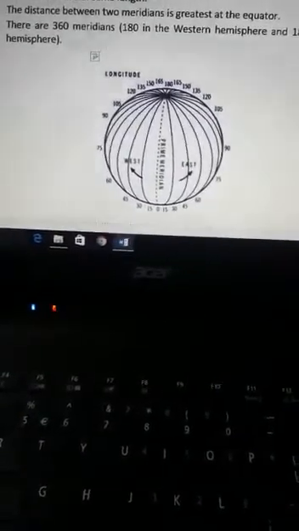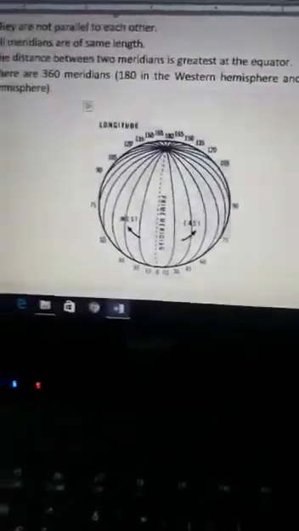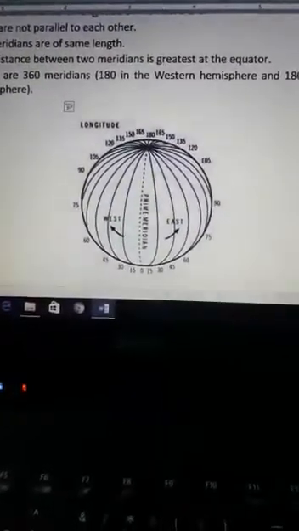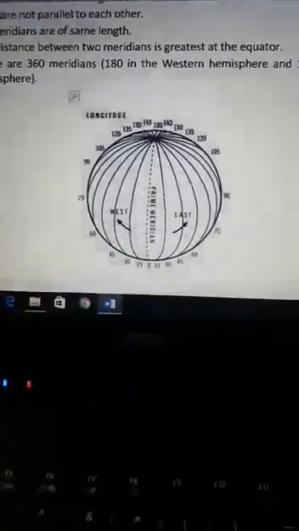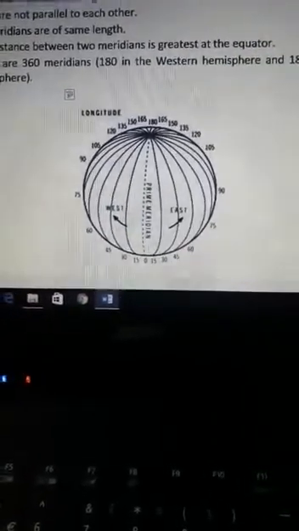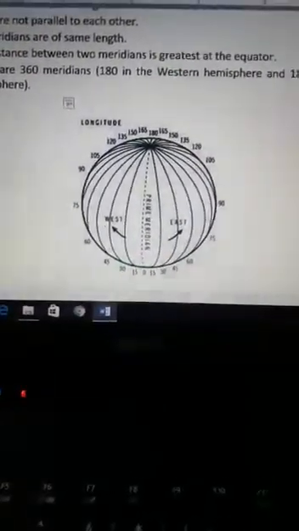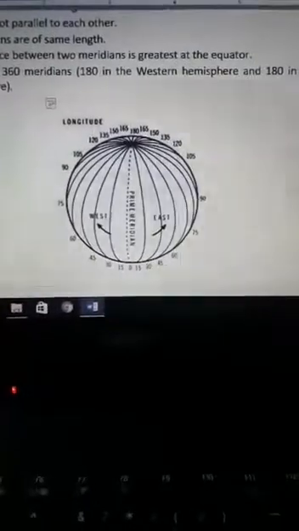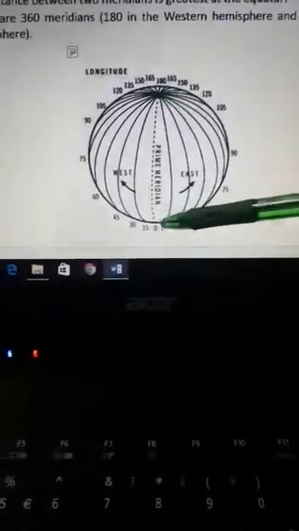Our next topic is longitude. Like latitudes, longitudes are also imaginary lines which are drawn on the globe or map. They are not actually drawn on Earth, but they are drawn on the map or globe. These are imaginary lines. Like latitudes are the horizontal lines, longitudes are the vertical lines. These lines are vertical lines which run from North Pole to South Pole.